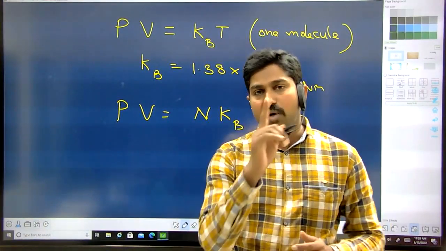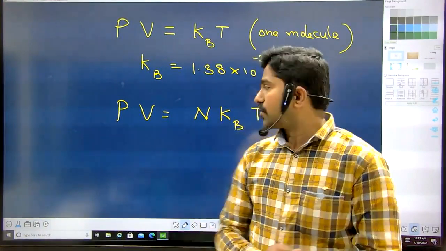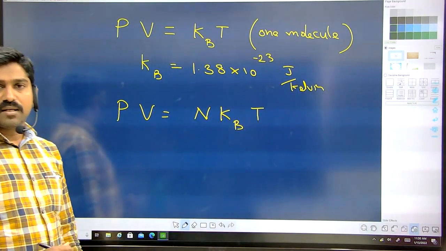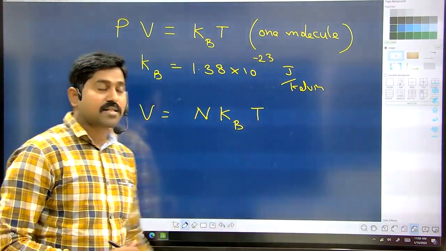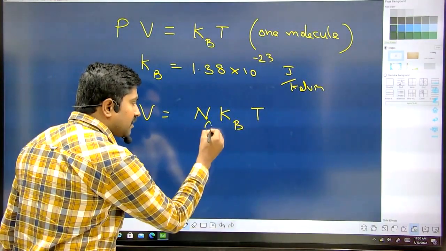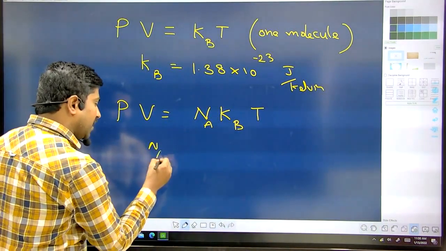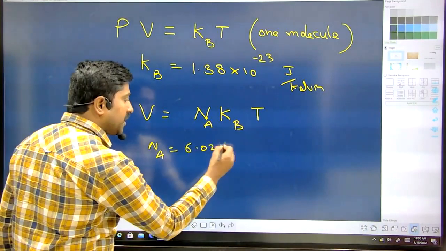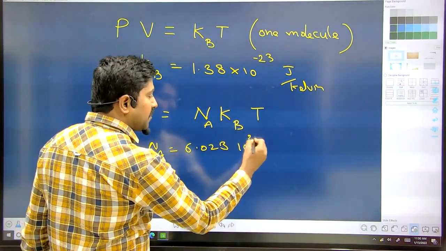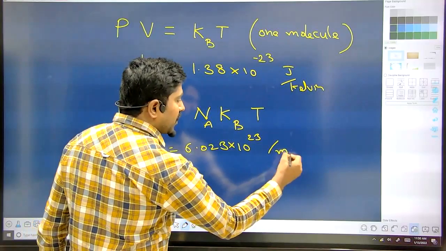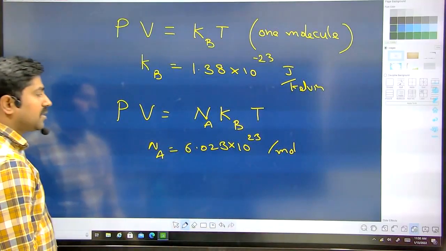The number of molecules in 1 mole of gas is the Avogadro number. So if I consider only 1 mole of gas, the Avogadro number is 6.023 into 10 power 23 per mole.